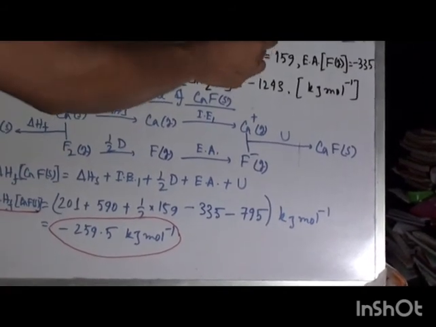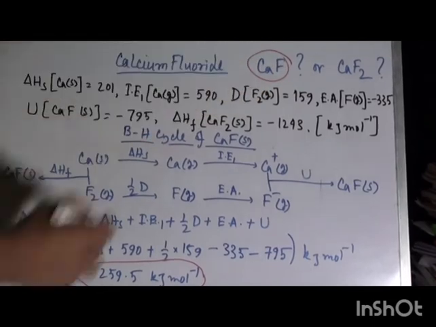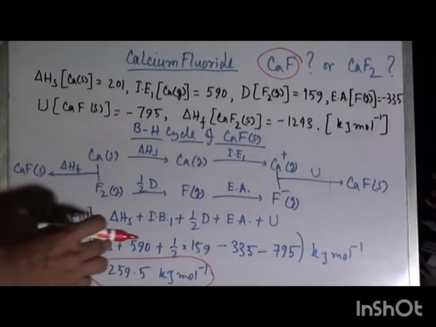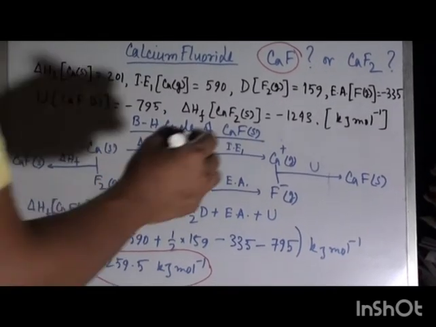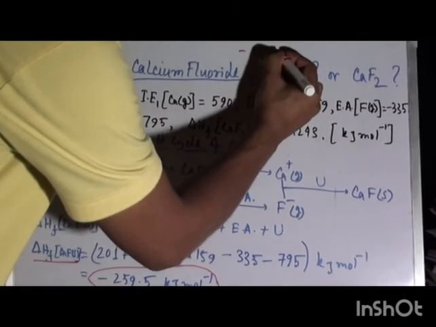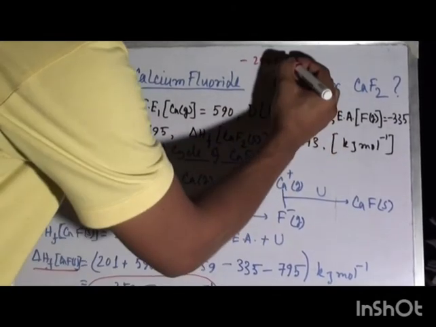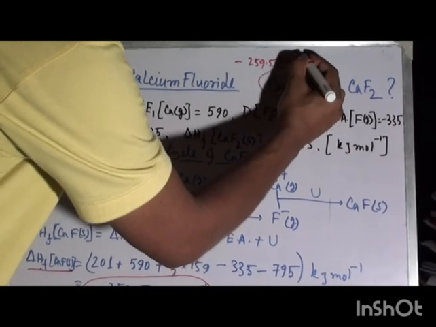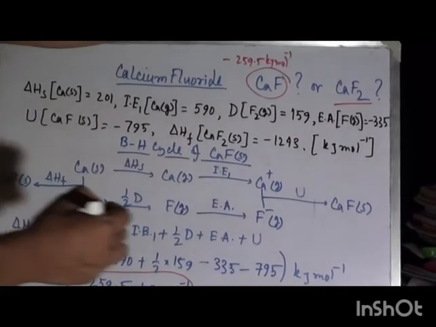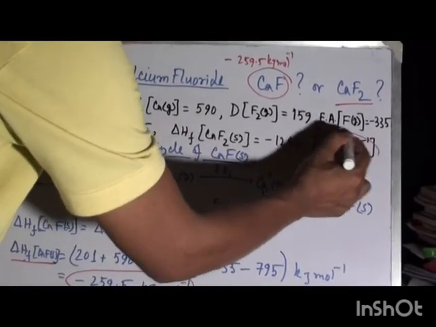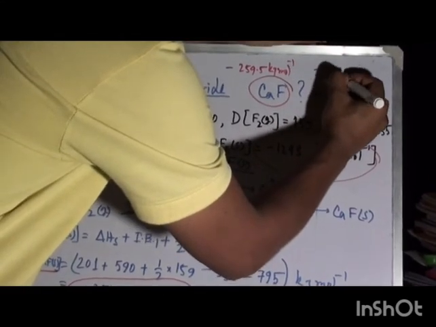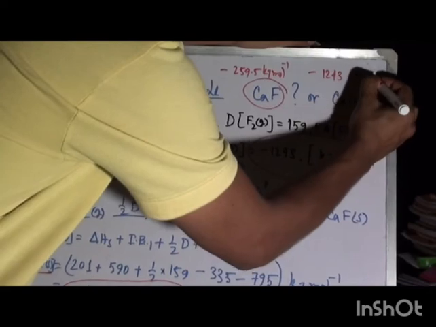So calcium fluoride, whose formula is CaF, is stable since its delta H formation is negative, but this value is very small. It is nothing but minus 259.5 kJ mole inverse, whereas in the case of CaF2 the delta H formation value is minus 1243 kJ mole inverse.